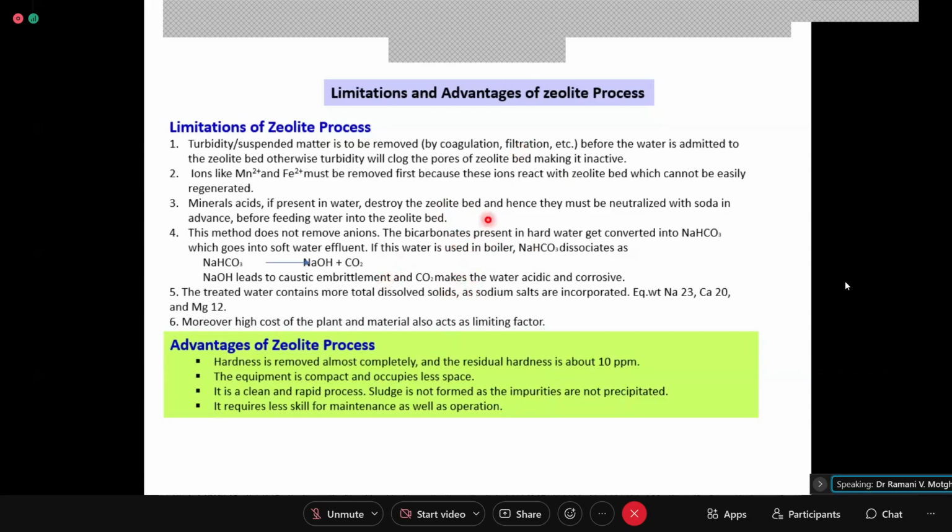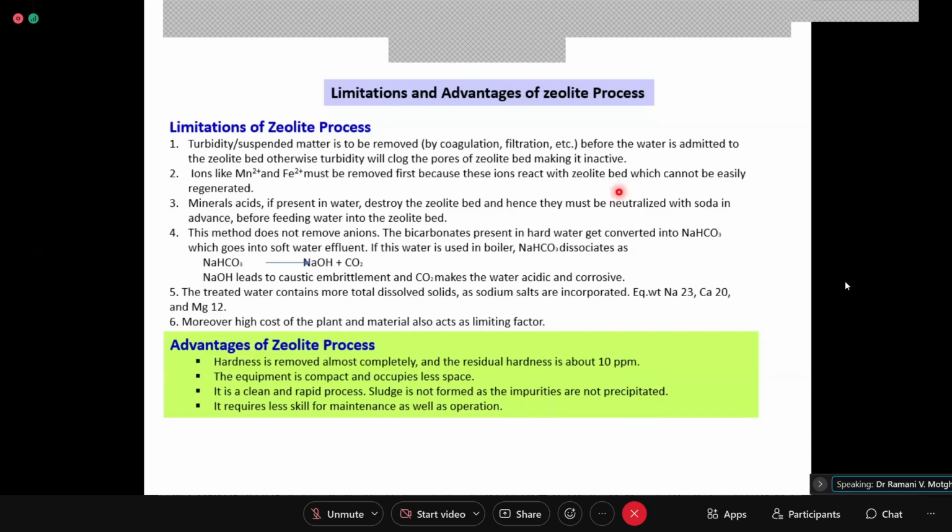Whereas carbon dioxide, the moment it comes into the lungs, can exchange with oxygen. Just like that, zeolite has high affinity for manganese and Fe, and once it forms MnZ and FeZ, they are not regenerated by NaCl. Even a small quantity of Fe salt and Mn salt will form something which can't be regenerated, and hence the overall exchange capacity of your zeolite bed will go down.